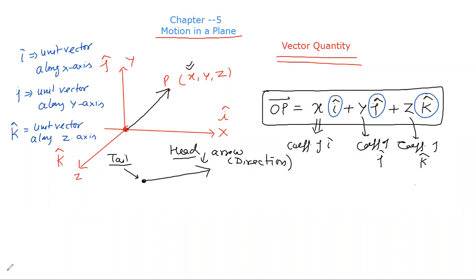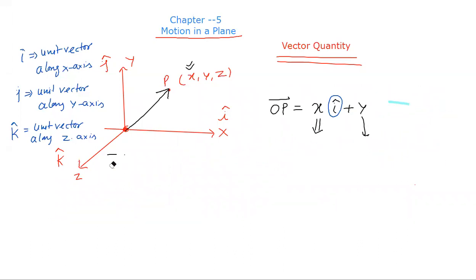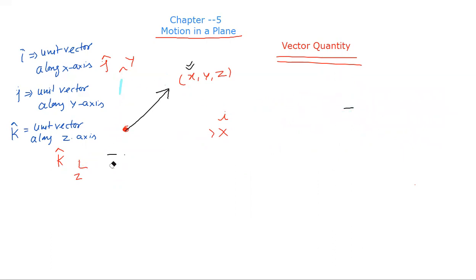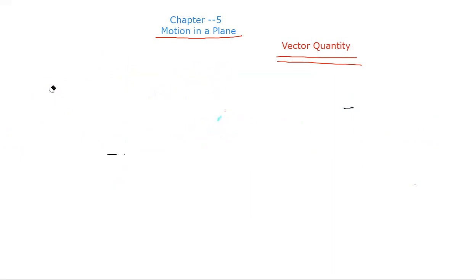So now we come to the next heading, that is classification of vector quantities. All of you write the next heading, classification of vector quantity. How is a vector quantity classified? In two ways. First is polar vector and the other is axial vector. So what is a polar vector and what is an axial vector?